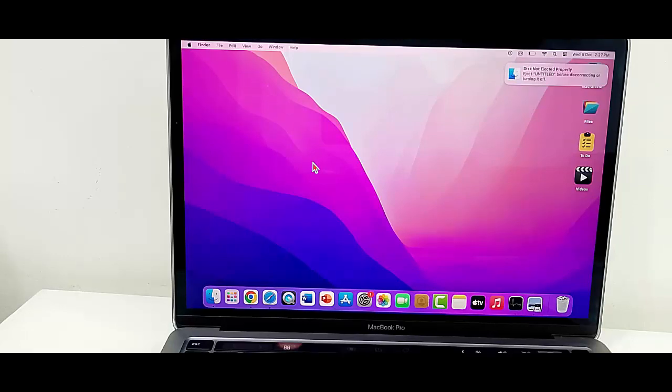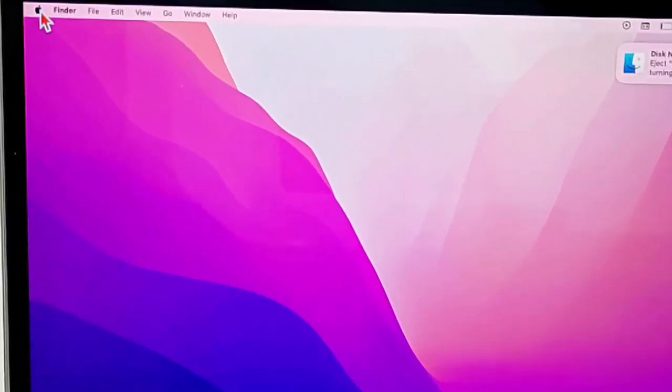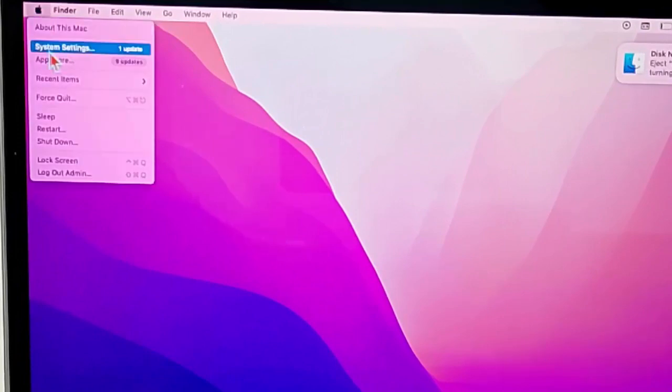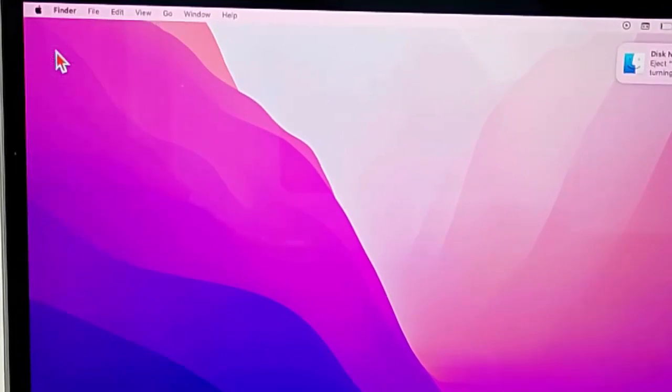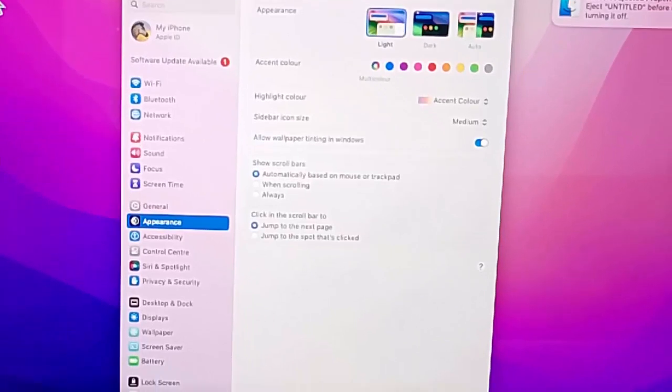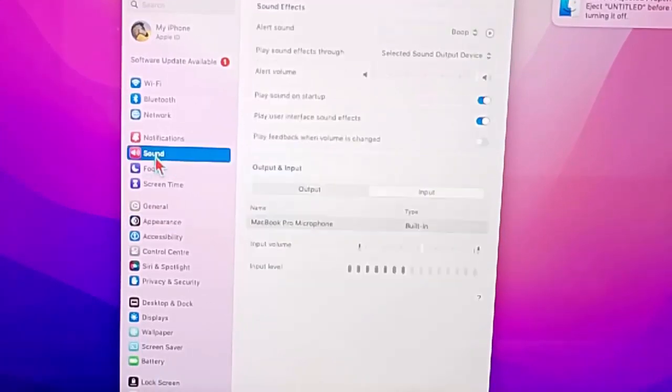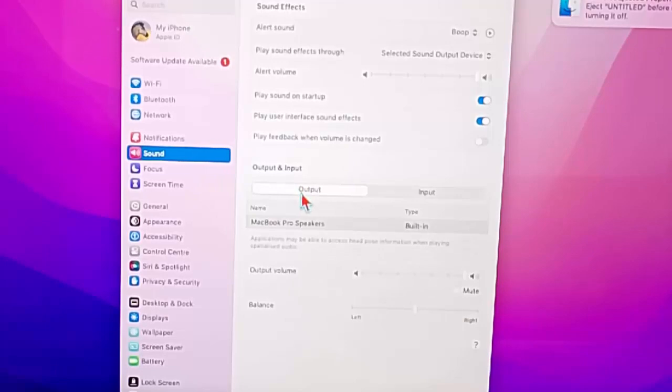So for this, guys, open your MacBook settings, click on Apple icon and select the system settings. Now here, go to sound option, select the sound. In the output and input, select the output option. And finally you will see here balance option, change the setting and try.